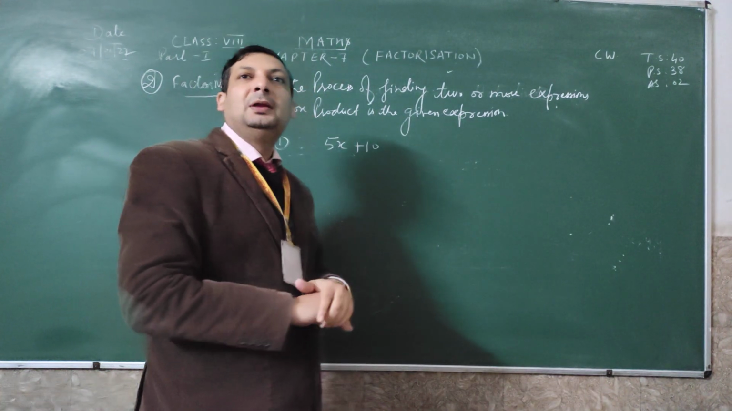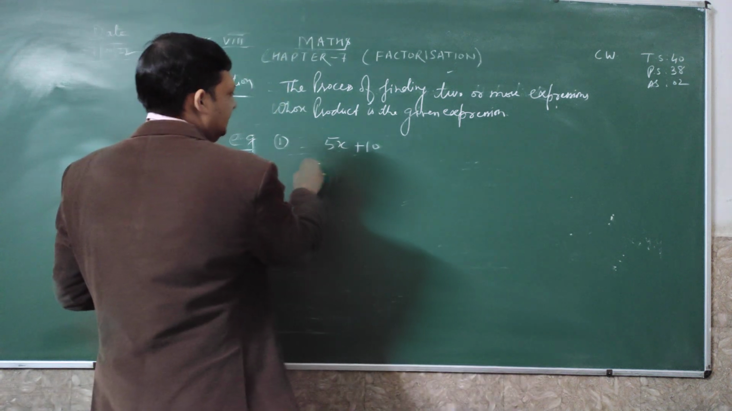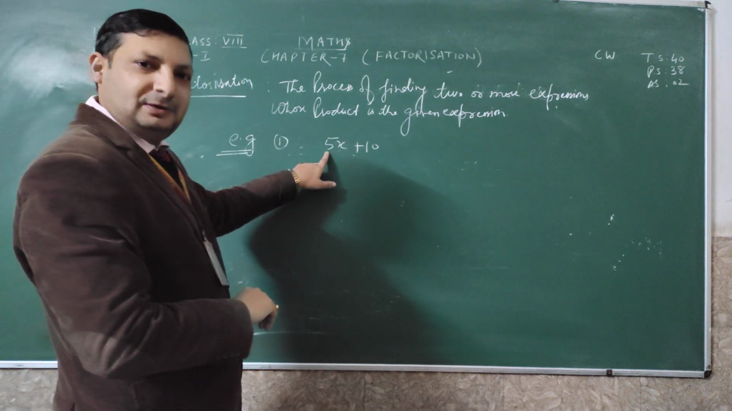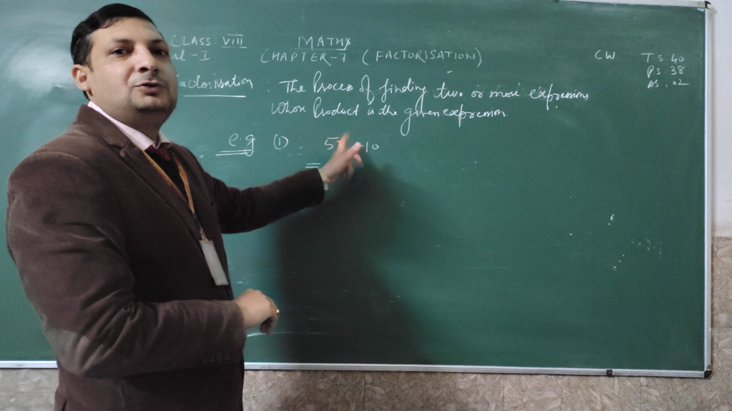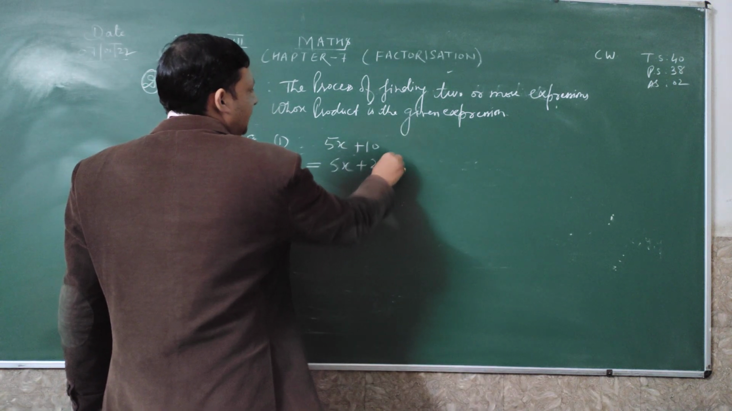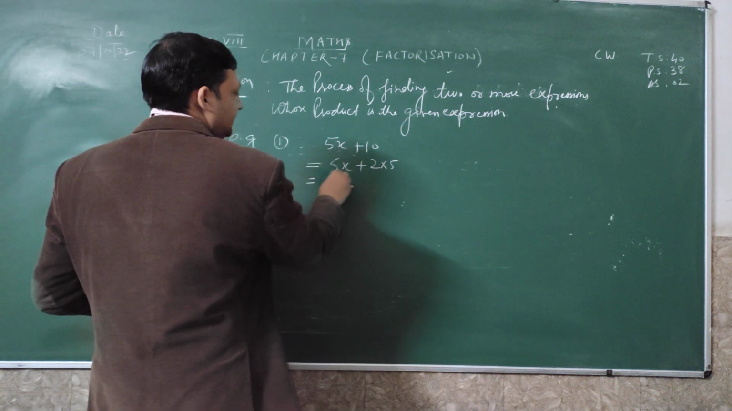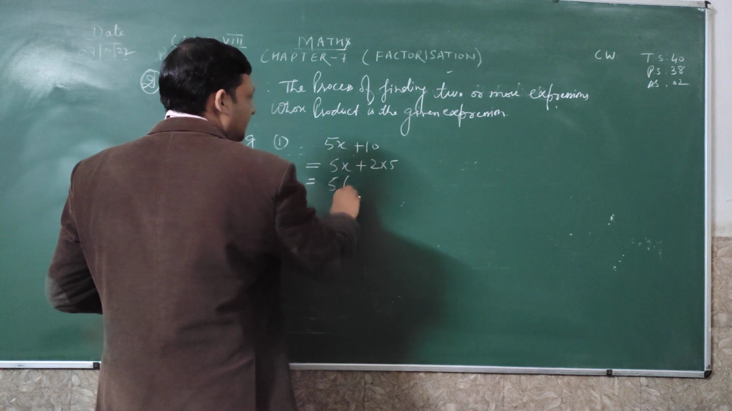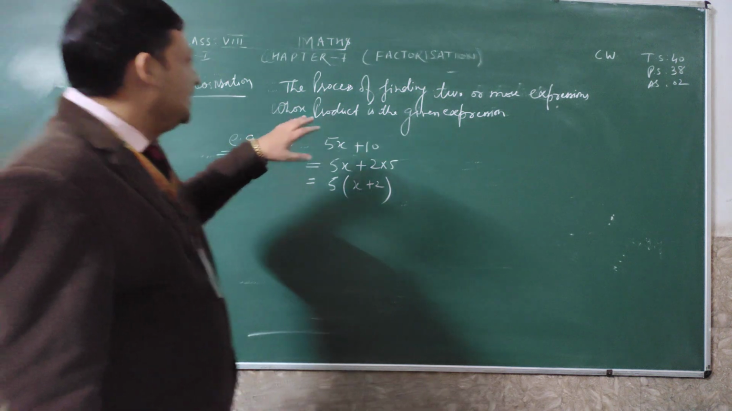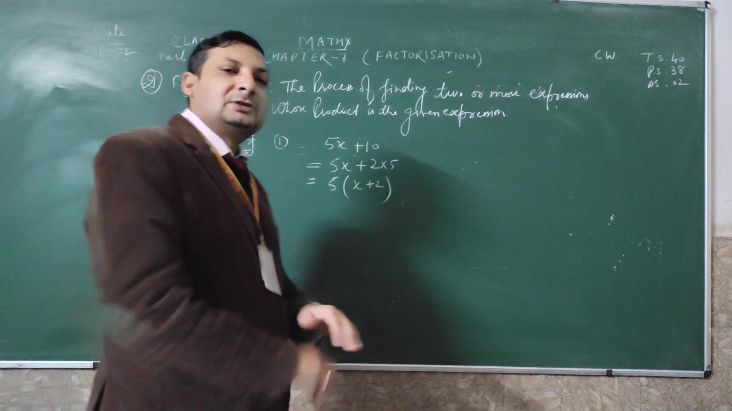It means we will find factors by taking common. So see what is common in both: 5 itself in number and 10. 5 times 2 is 10, so I can break 10 into 2 into 5. Now which number is common in both? That is 5. So 5 is common. What remains? x plus 2. It means the factorization of 5x plus 10 is 5 into x plus 2.